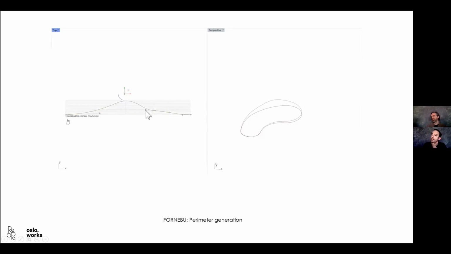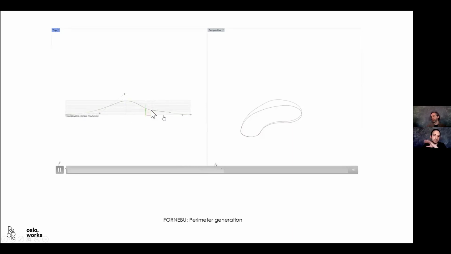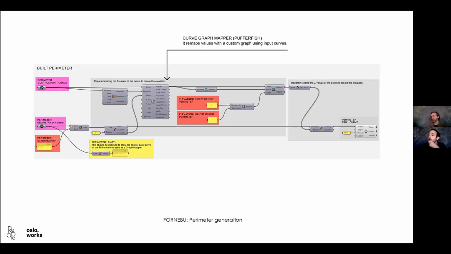So the user only had to provide a control point curve that they could draw in any length they wanted, and then they had to provide the floor plan of the perimeter of the element, right? And by modifying the control point curves in Rhino, they were going to modify the final shape with Grasshopper. So this is basically the script, and you have it in samples. Here you see the component from Pufferfish, which is the curve graph mapper. And the only thing you need is you provide the control point curves and the floor plan projection of the hole or the perimeter, whatever it is.